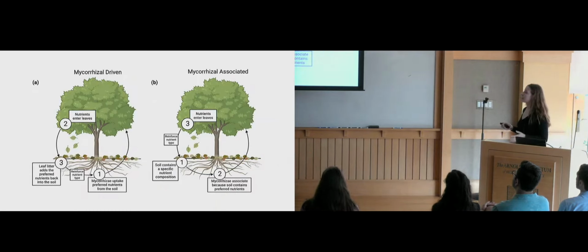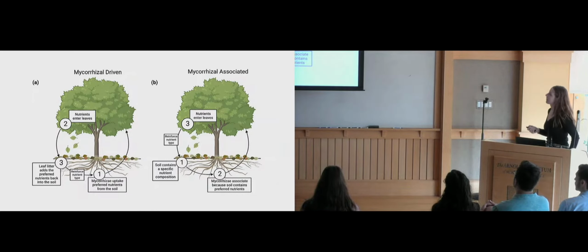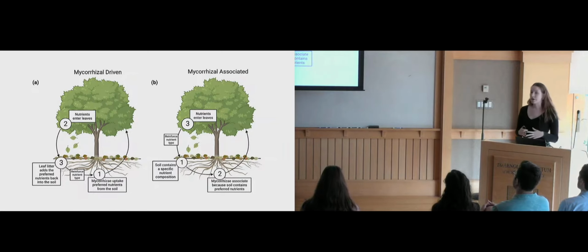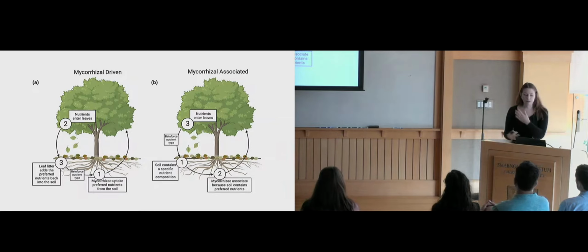The first is that it's mycorrhizal driven. So the mycorrhizae take up whatever their preferred nutrient type is from the soil, that enters the leaf nutrients, falls to the ground, reincorporates into the soil, and reinforces that specific nutrient type. The other hypothesis is that it's mycorrhizal associated. So the soil already contains a specific nutrient composition. The mycorrhizae associate with plants in that area because they like that type of nutrient. Those nutrients enter the leaves, fall back down, reinforcing this specific nutrient type.